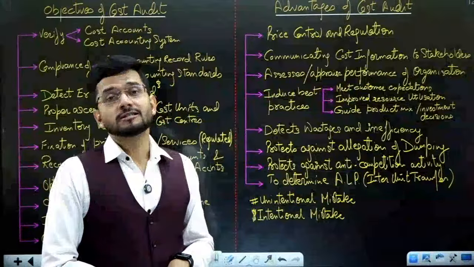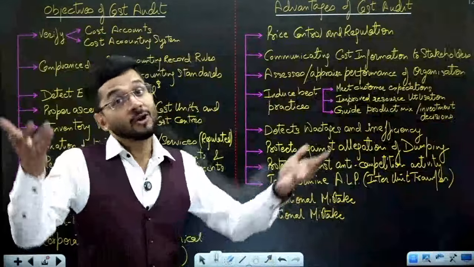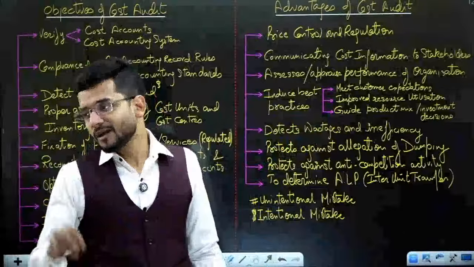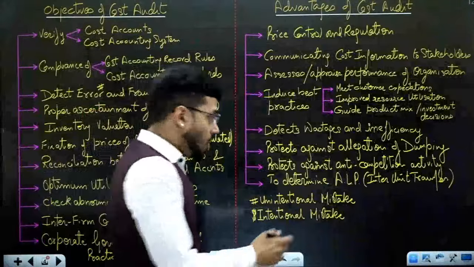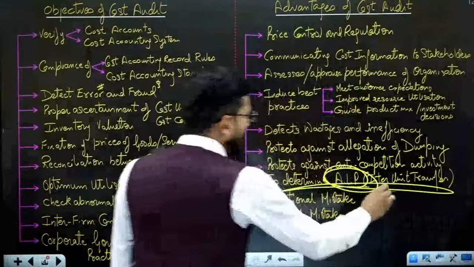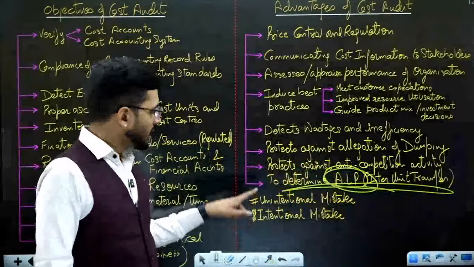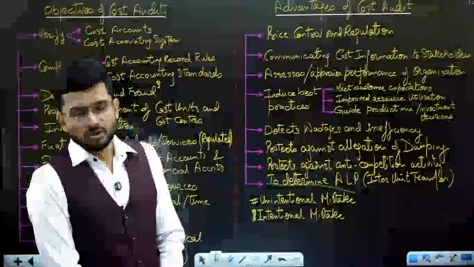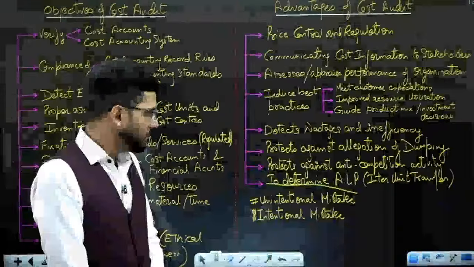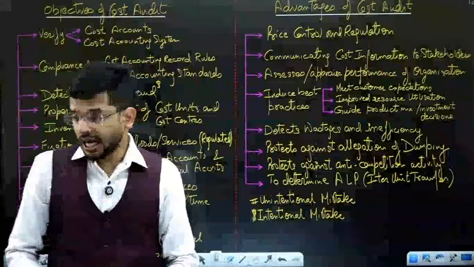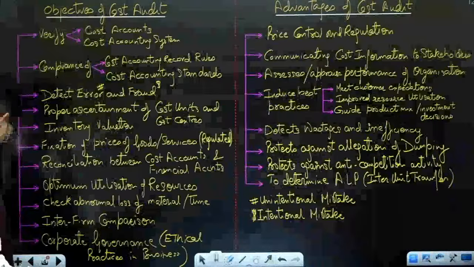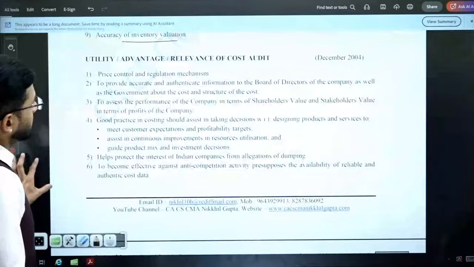Again, involvement of cost is there. So what will be of help? Cost audit and cost sheet will be of help. Cost audit will be able to tell you what is the cost of this particular product, and we'll add a reasonable profit on the cost, you'll get the ALP. So again, determination of ALP is also dependent on the cost which is being incurred by you. So yes, these are the advantages of cost audit.